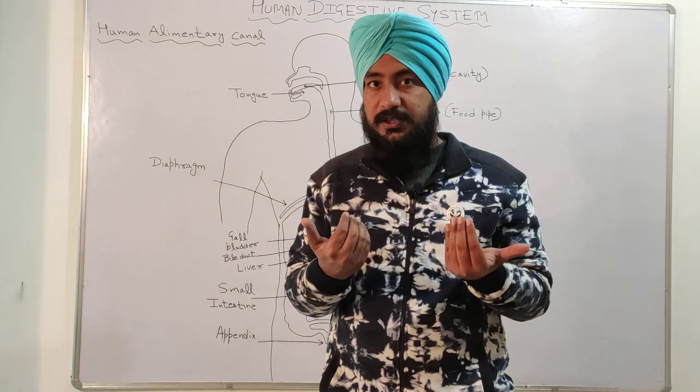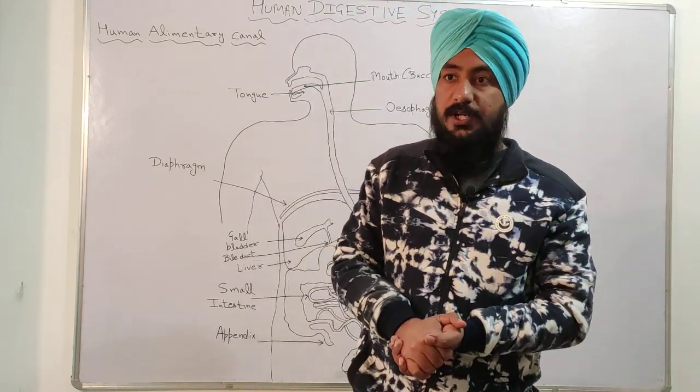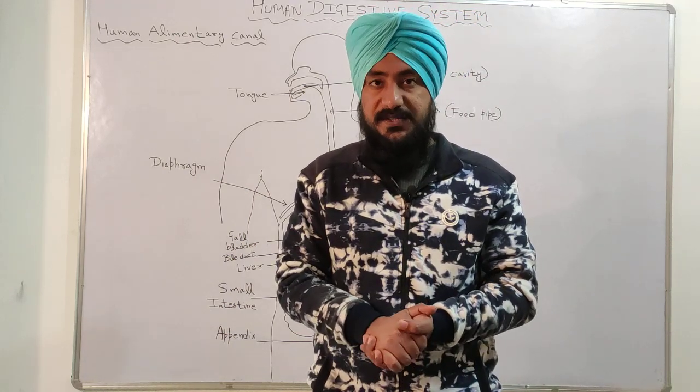Now what are the enzymes? Enzymes are the biocatalyst, and they make the metabolic or biochemical reactions fast in our body.